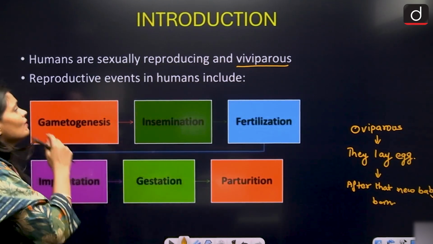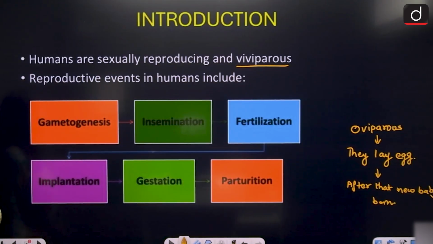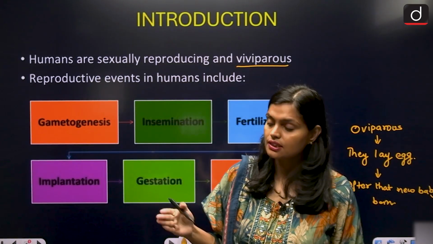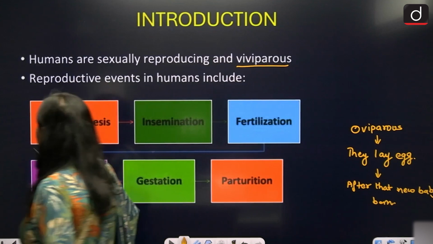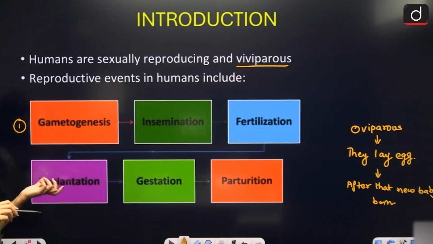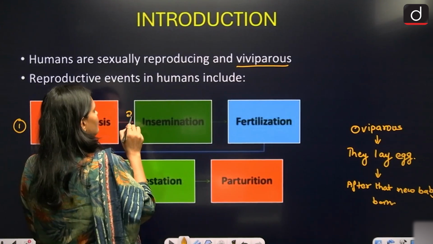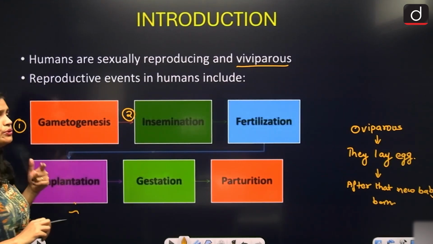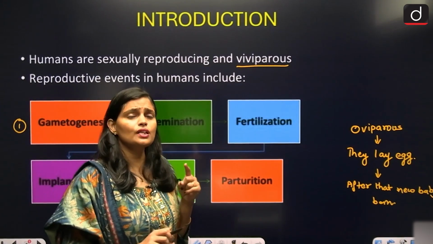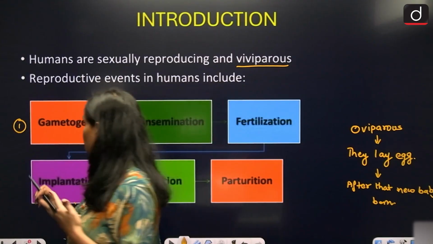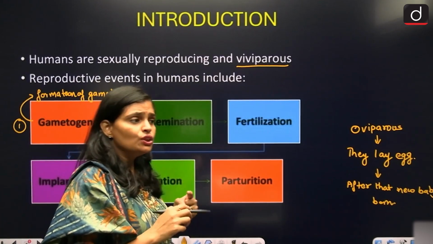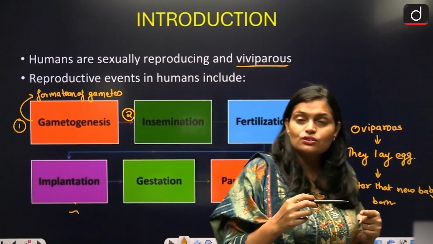Now in case of humans, the reproductive events include certain steps. What are the steps? Number one, gametogenesis, then insemination. First of all, what is gametogenesis? The very first thing which happens is gametogenesis. Gametogenesis means the formation of gametes. So the formation of gametes is called gametogenesis.